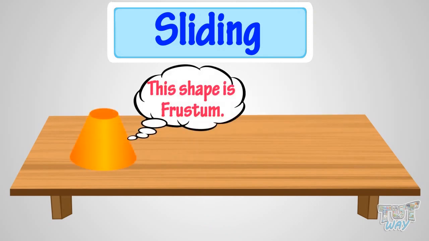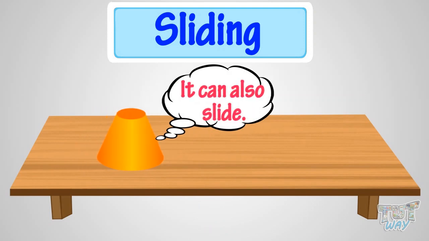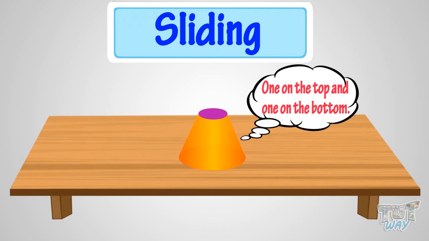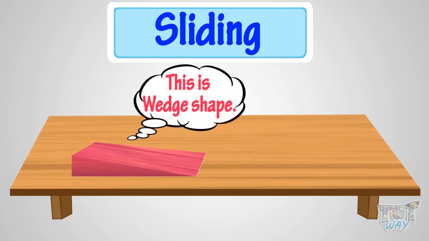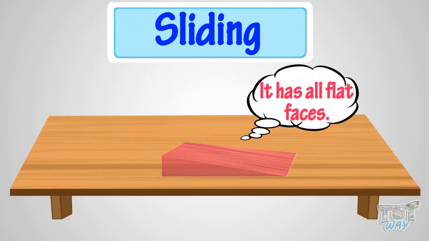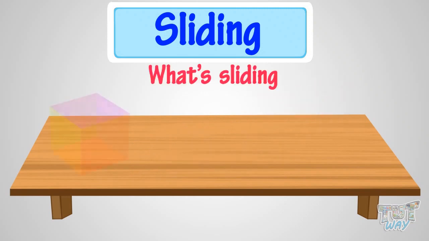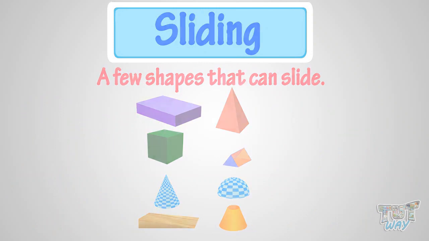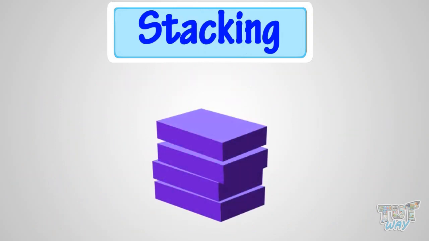This shape is frustum. It can also slide, as it has two flat faces, one on the top and one on the bottom. This is wedge shape. It can also slide, as it has all flat faces. So kids, we learned what's sliding and a few shapes that can slide. Now, we will learn what's stacking.